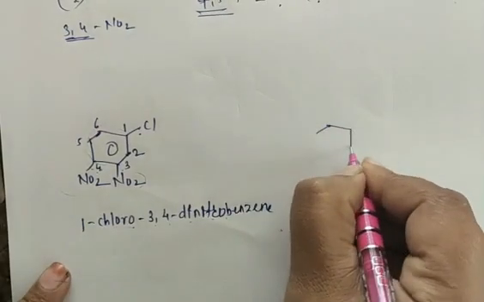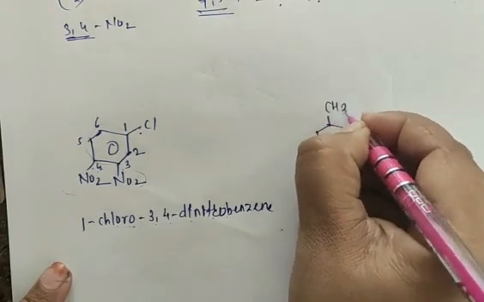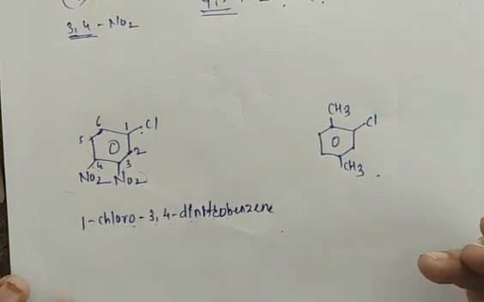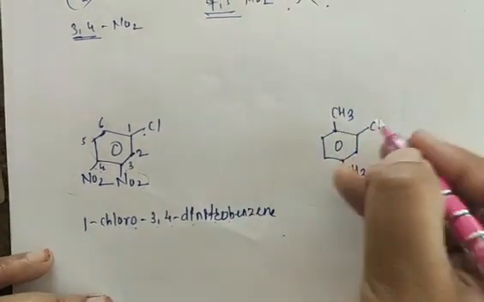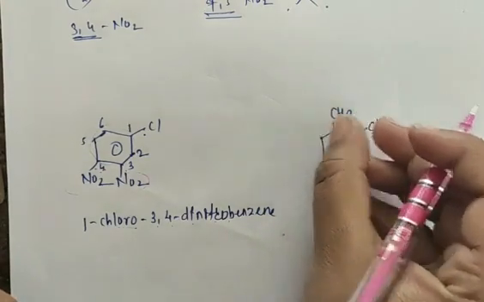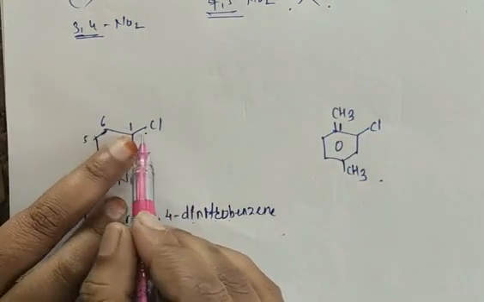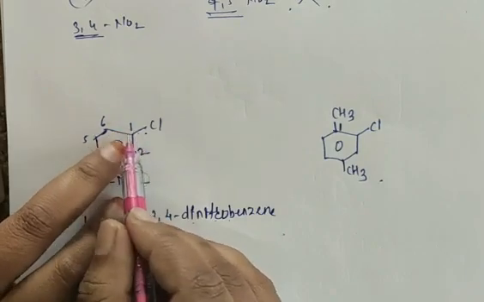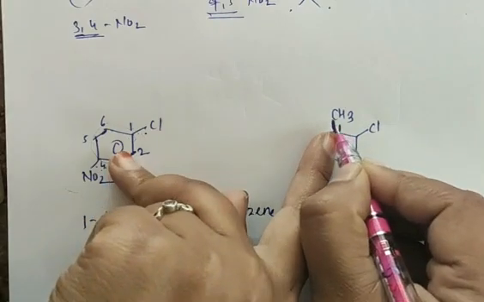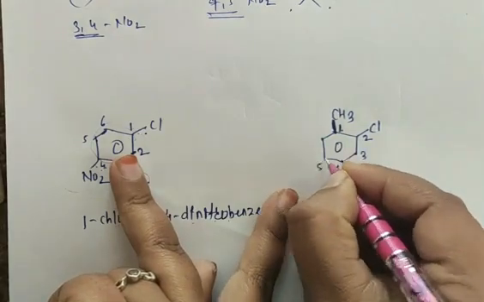Suppose I take one more example: Cl, CH3, CH3. The basic rule is that you start numbering from a carbon that has a substituent. If no substituent is attached at a carbon, go to the next carbon where a substituent is present. Here, the carbon carrying the CH3 group is given number 1, then 2, 3, 4, 5, 6.